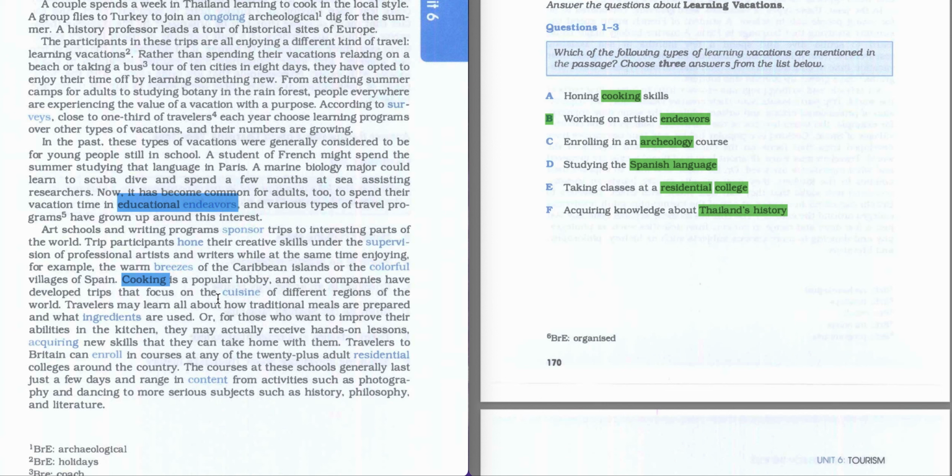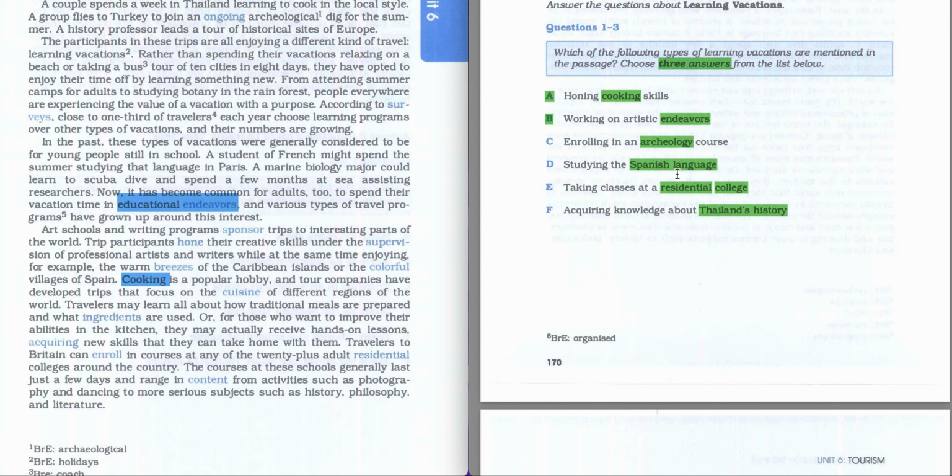So they were just talking about cooking skills. It's just like a hobby, and they focus on the cuisine of different regions. So they are mentioning honing cooking skills, and our answer is going to be A as well. So we have 2 answers. We have 1 remaining. Let's be careful.